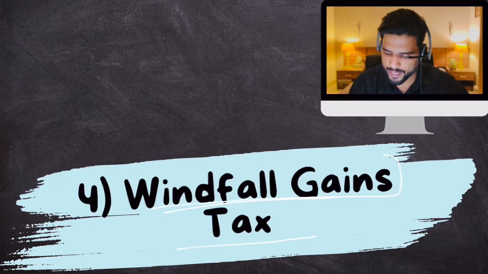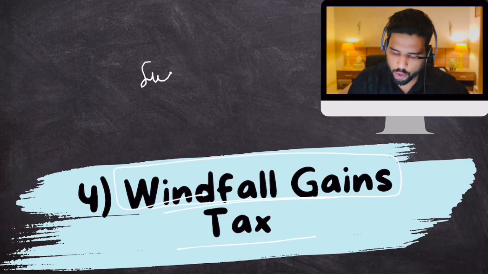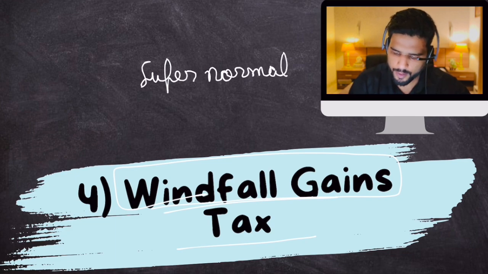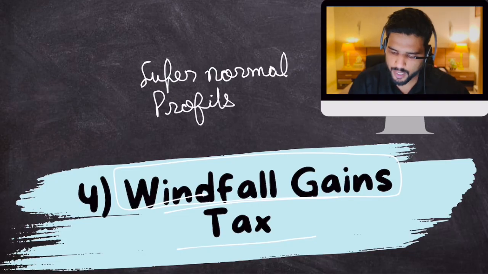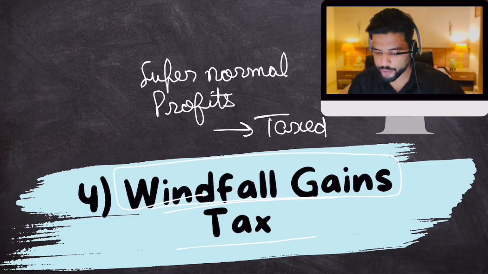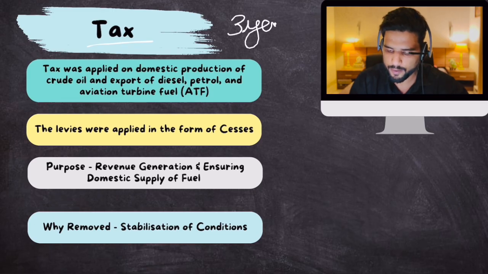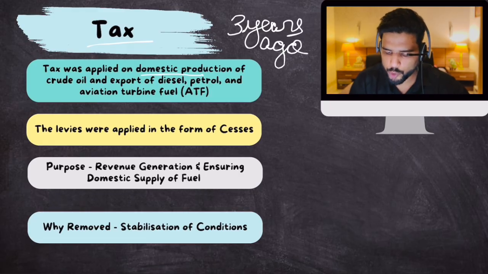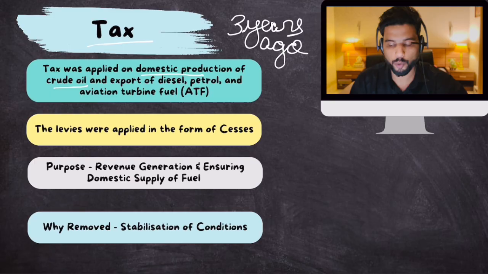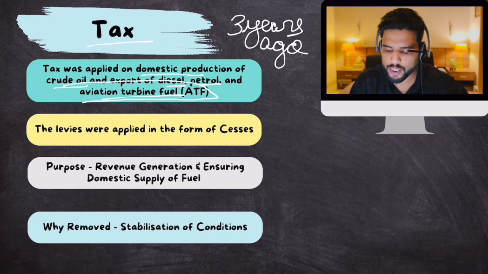Like I said, windfall gain means that when you have supernormal profits, these supernormal profits are taxed by the government. Clear? Now, the government introduced this tax on domestic oil producers. So what was the situation 3 years back? Tax was applied on domestic producers of crude oil and on export, mind you, export of diesel, petrol, and aviation turbine fuel. Basically, aviation turbine fuel is fuel that is used in airplanes.